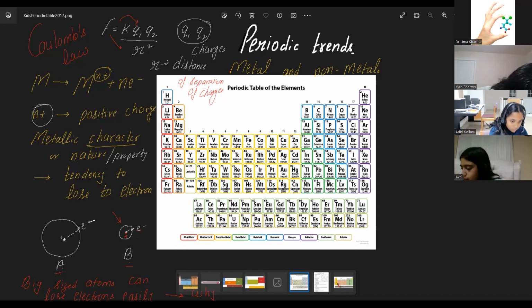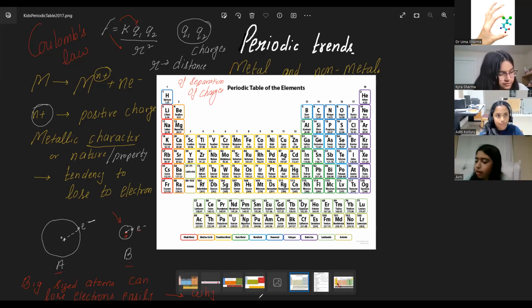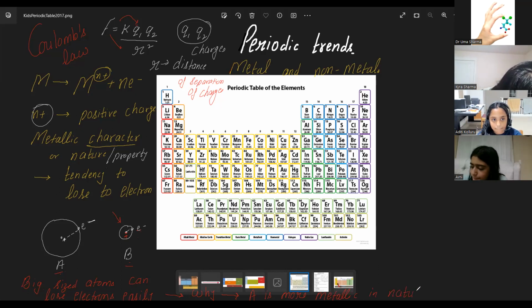Then which one is more metallic, A or B? A, yes, because A can lose electrons more easily. So after the why, you are going to say A is more metallic. More metallic in nature, more metallic character, more metallic property, whatever you want to say.